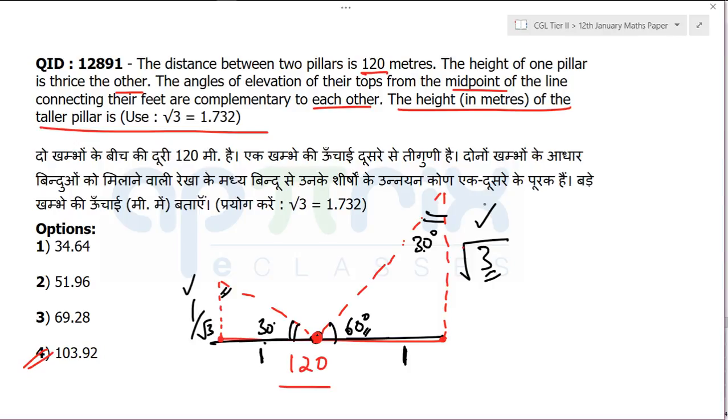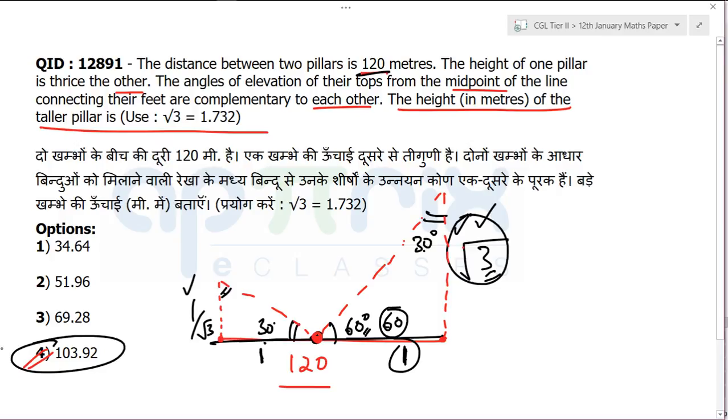And when it is a 30, 60, 90 triangle, what you are looking for is this height. If this is 1, this is √3 times. √3 means approximately 1.7 times. So if the half distance is 60, given, it will be 1.7 times, and the only possible answer is 103.92. You need not calculate exactly to mark the answer.